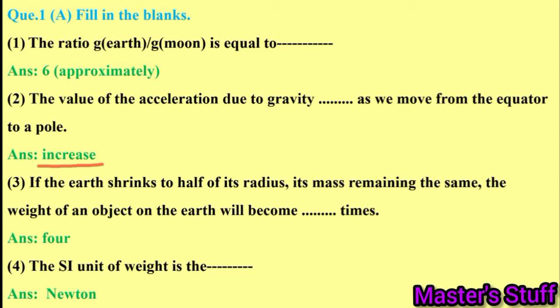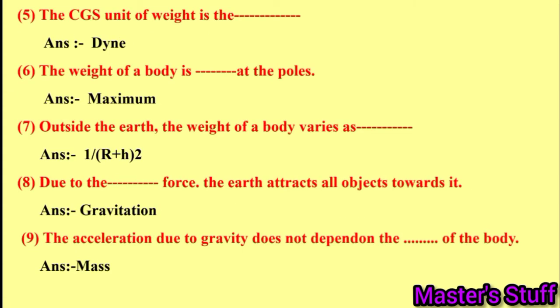If the Earth shrinks to half of its radius, its mass remaining the same, the weight of an object on the Earth will become 4 times. The SI unit of weight is dash. The SI unit of weight is Newton. The CGS unit of weight is dash. The CGS unit of weight is dyne.